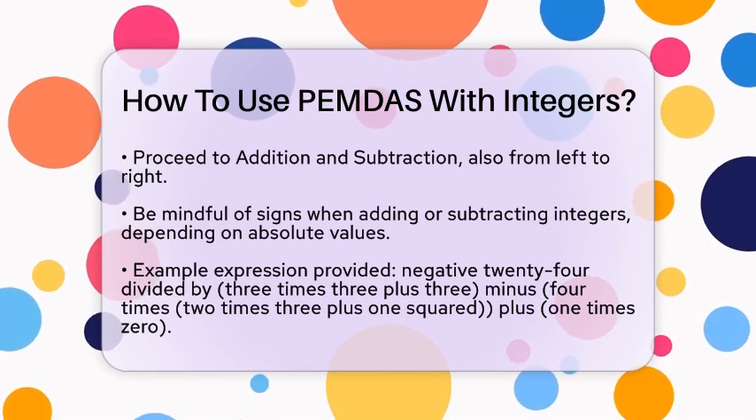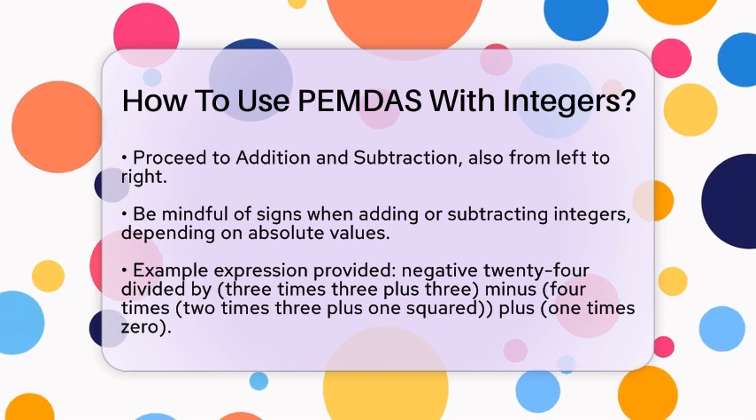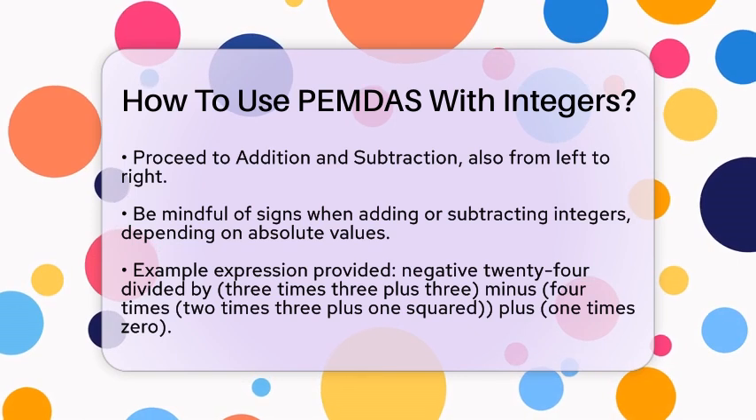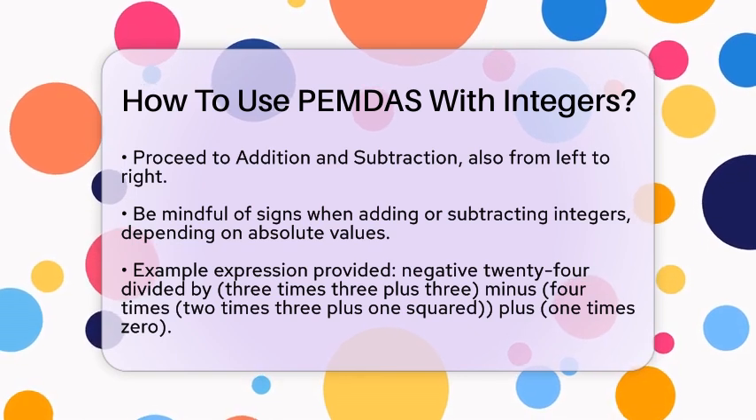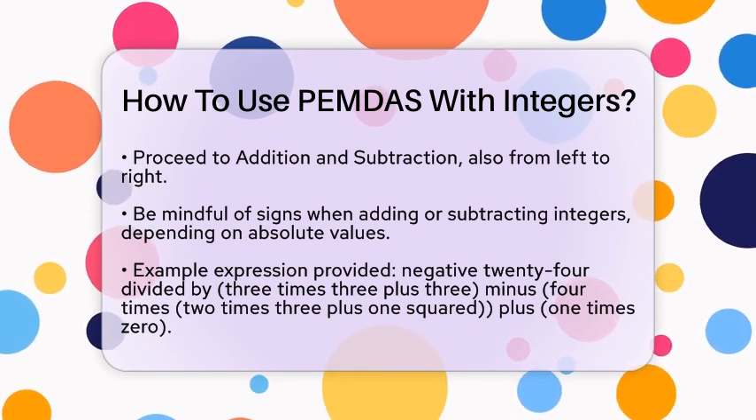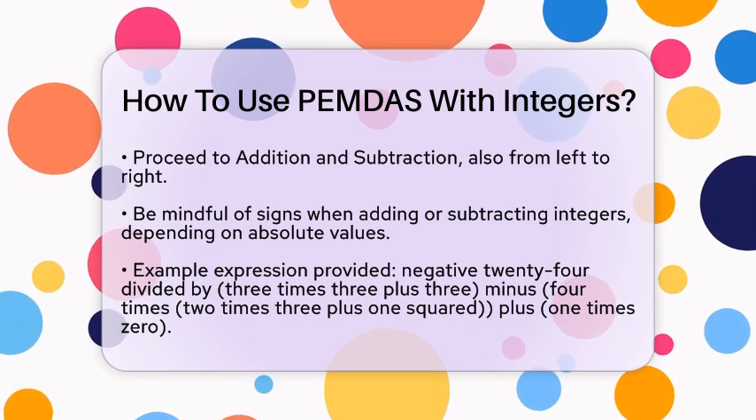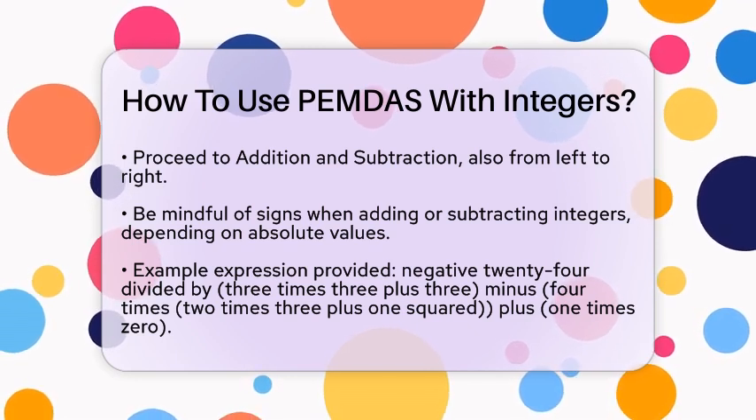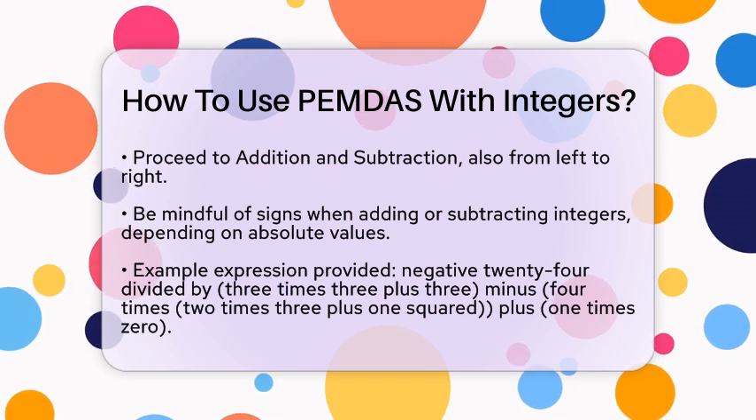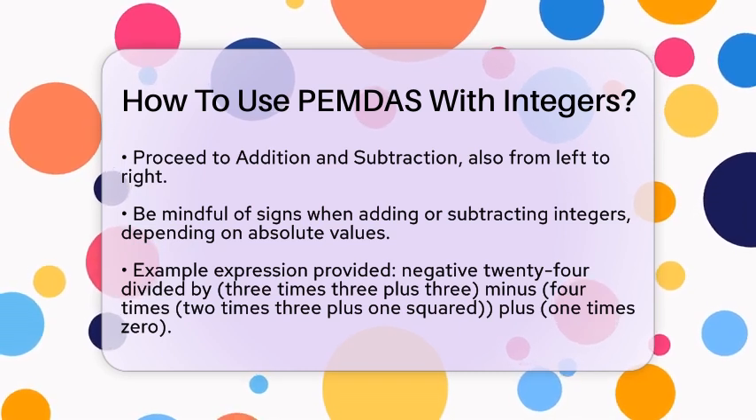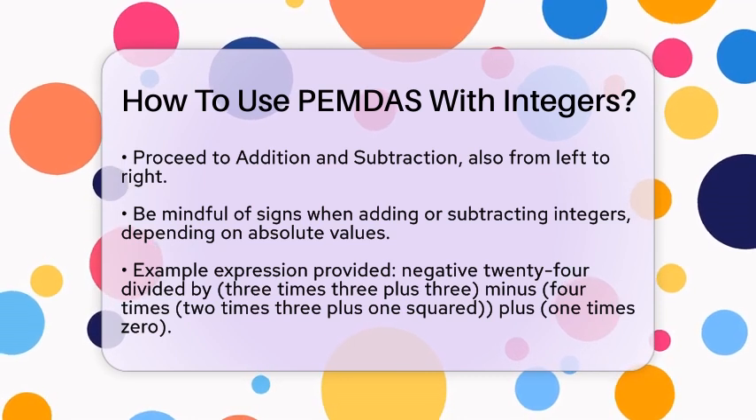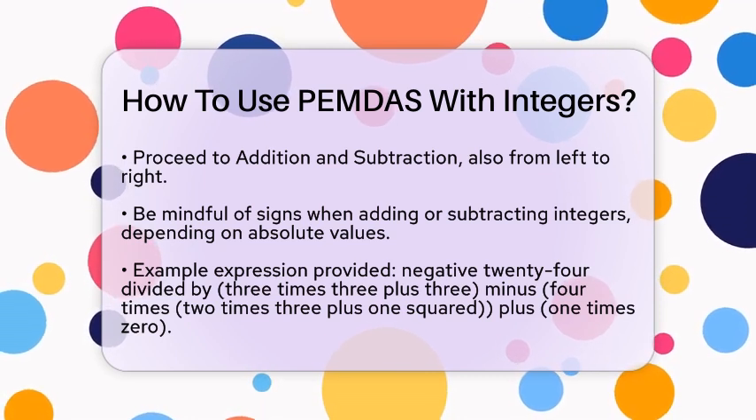Consider the expression, negative 24 divided by the quantity of 3 times 3 plus 3, minus 4 times the quantity of 2 times 3 plus 1 squared, plus 1 times 0. First, we solve inside the parentheses. 3 times 3 plus 3 equals 12, and 2 times 3 plus 1 equals 7. Now the expression looks like this: negative 24 divided by 12 minus 4 times 7 squared plus 0.